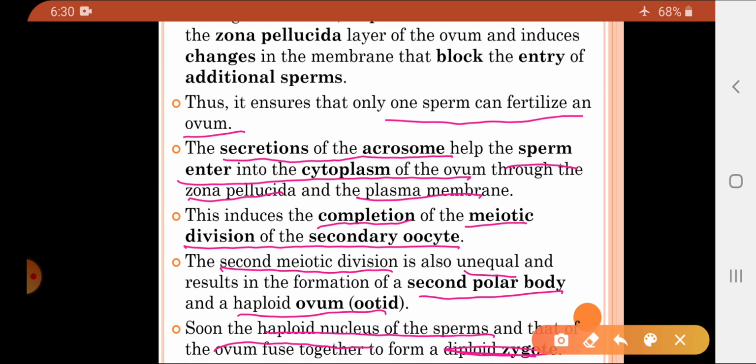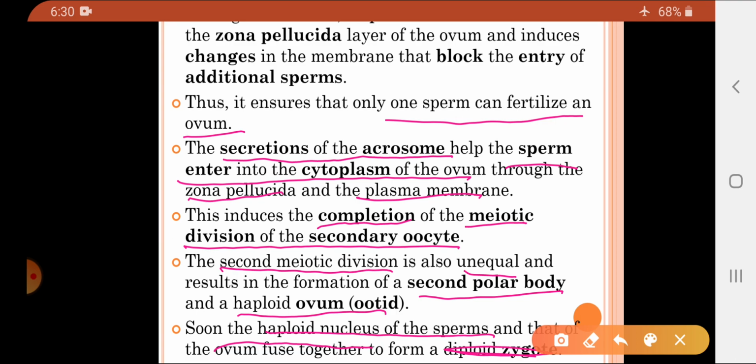So once the sperm enters the egg cell, or once the process of fertilization is over, the second meiotic division, which was arrested at the metaphase 2 stage, gets completed, and it again results in the formation of two unequal cells. One cell is very small in size, called the second polar body, and one is a larger cell called the ovum or oocyte.